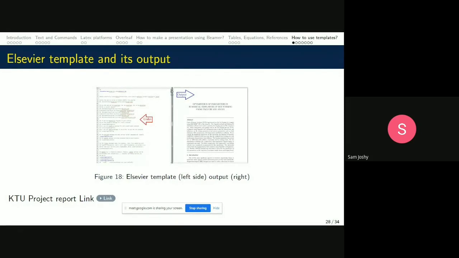It would help in preparing those project reports. So I request all the faculty in this audience to share these LaTeX platforms, and convey this Overleaf platform and how to prepare these project reports to the students.